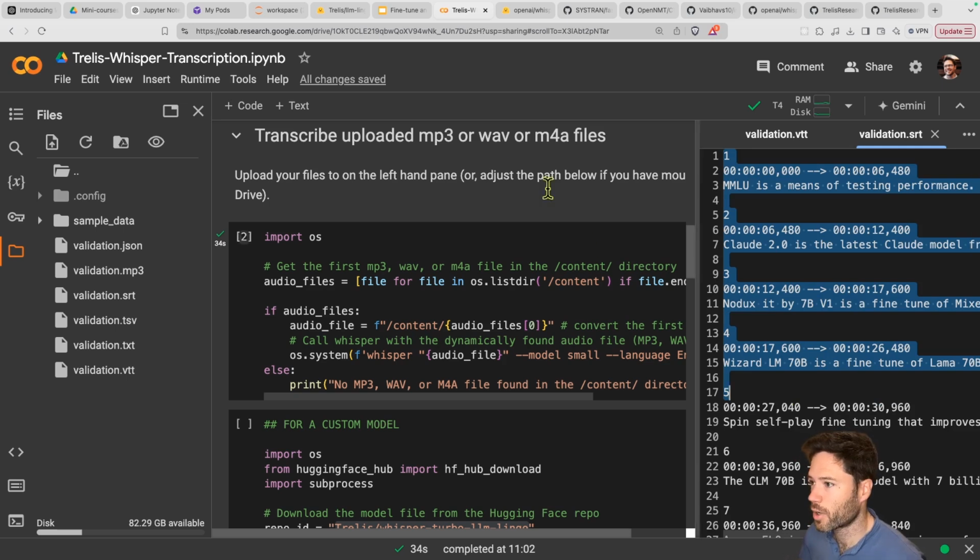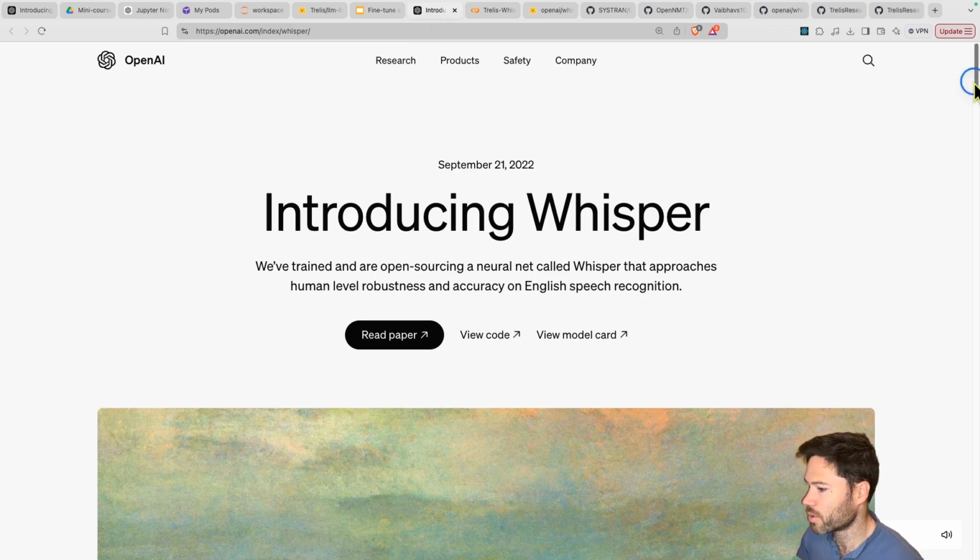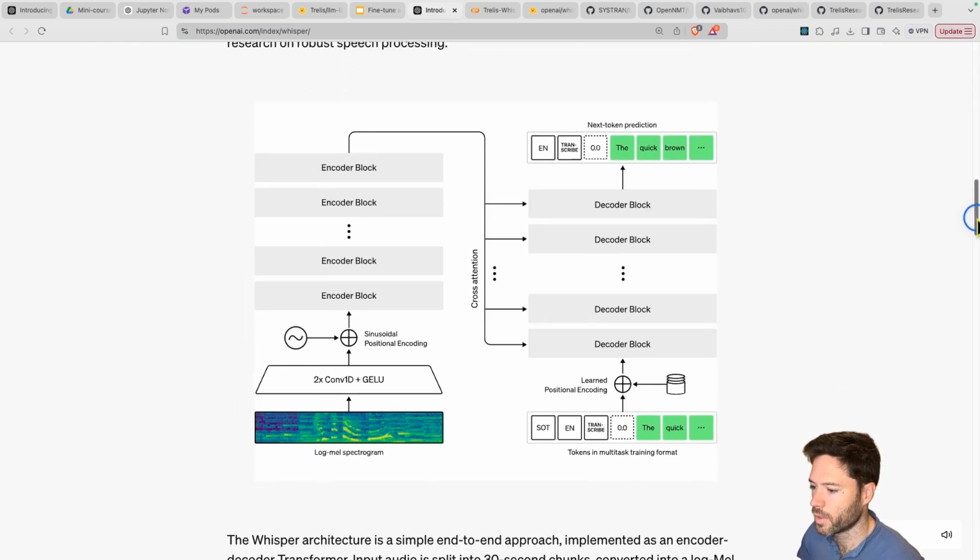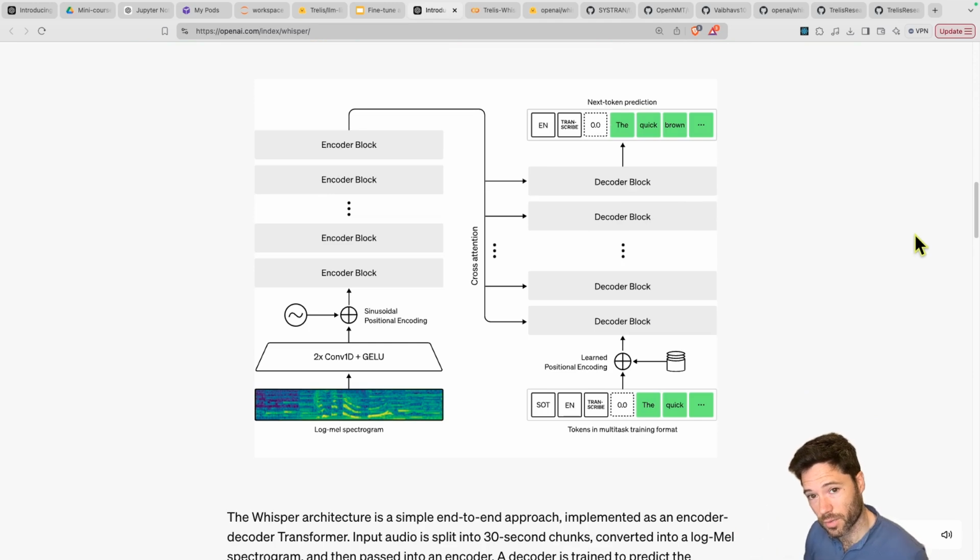So how does all of this work? Let me give a very brief description, and I'm going to draw from an OpenAI blog that shows the architecture of Whisper. Whisper is actually a transformer model, or at least it includes a transformer within it. It takes in audio and then it spits out text, which is actually a series of text tokens or subwords.